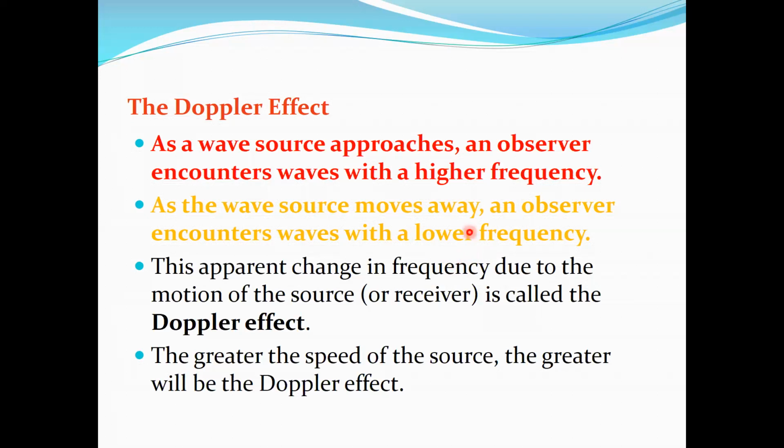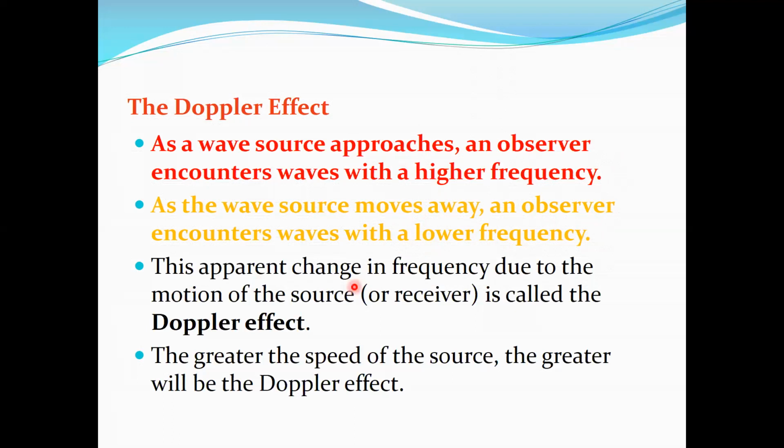In these two cases, the frequency produced by the siren will be the same. But the frequency heard by you when it approaches will be higher than what is produced by the police car, and if it moves away from you, the frequency will be lower than what is produced by the police car.